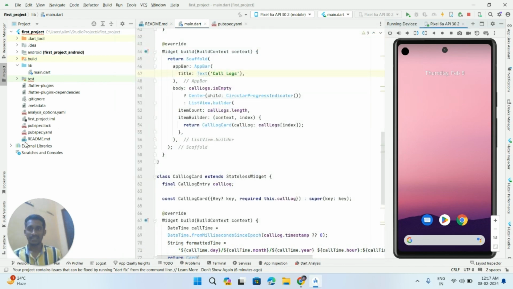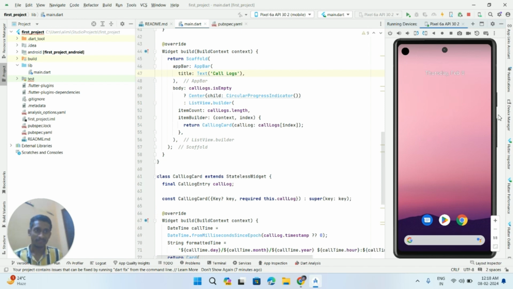On the left side, we have our files in the lib folder. We have the main dot dart file. This is the file where our entire application code is present, and if we want to add more files, we can add them in the lib folder. And on the right side, the mobile which you are seeing is called an emulator. It is used to see the demo of the app that we have developed.